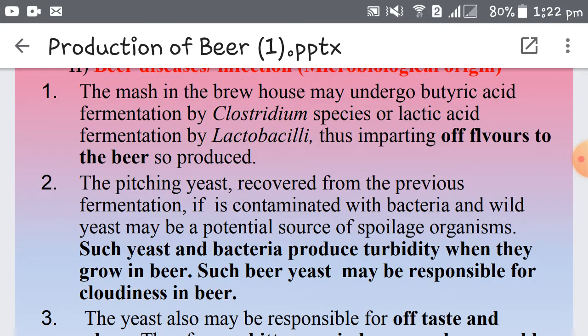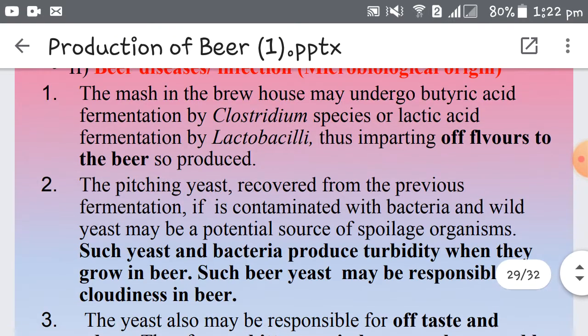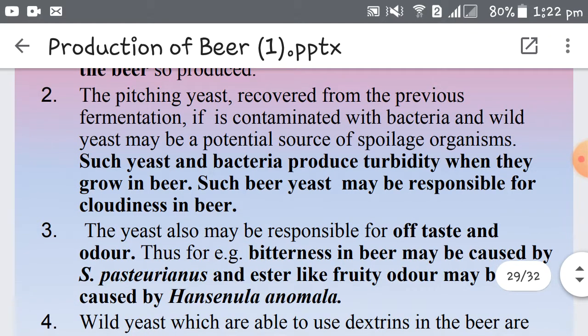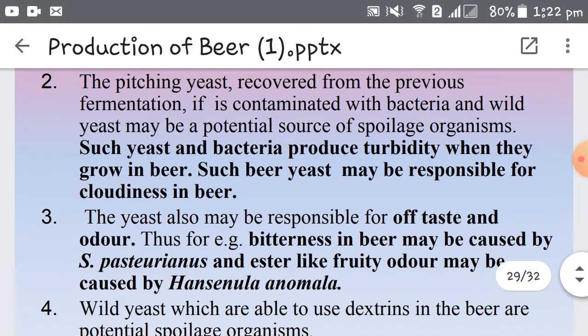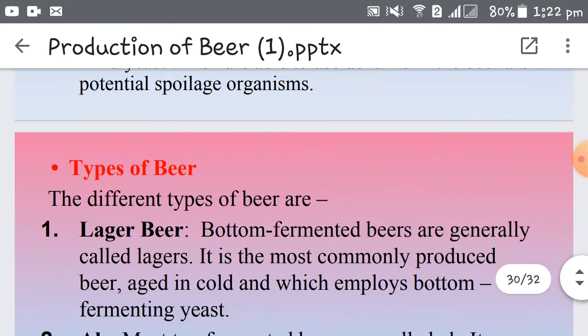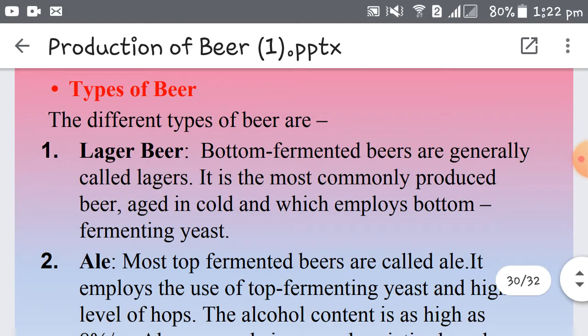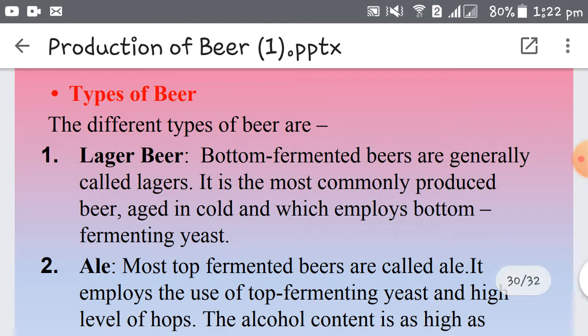They are Clostridia, Lactobacilli. Clostridia and Lactobacilli are generally killed during the boiling of wort with hops. Then we have to take care that the yeast culture we use should be pure. It should not contain any bacteria or wild yeast, and then the spoilage can be prevented. Okay. So that is all about microbiology of beer and various diseases of beer. Okay. Now let us discuss about different types of beers.